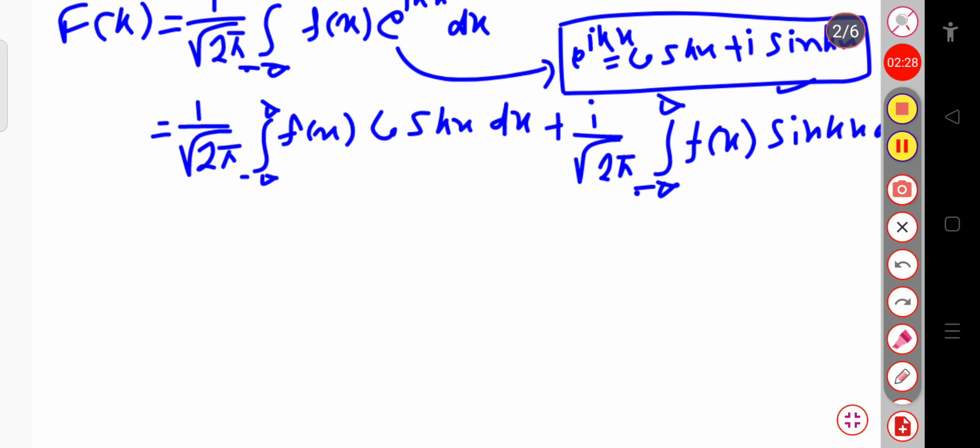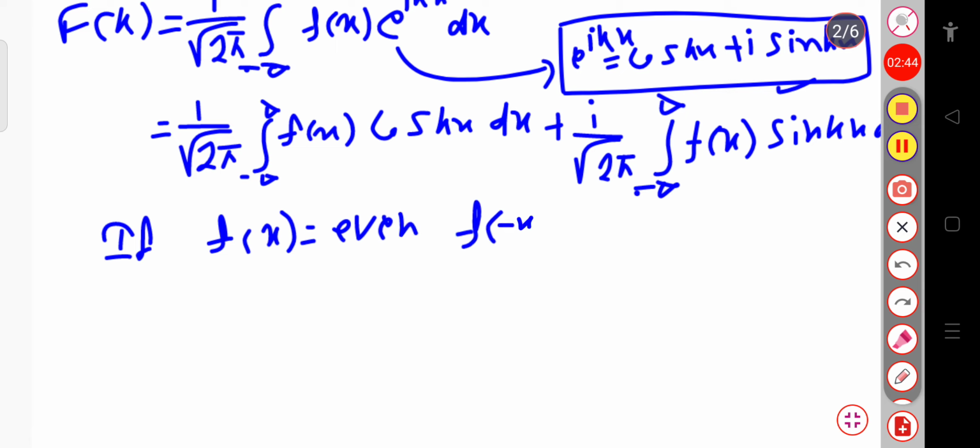If we consider the function f of x is even, meaning f of minus x becomes f of x, this is the even function. When f of minus x equals f of x, it is called an even function. When f of minus x equals minus f of x, that is the odd function. And also we know the cosine function is an even function and the sine function is an odd function.